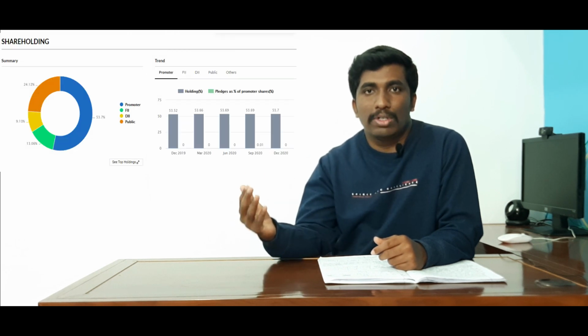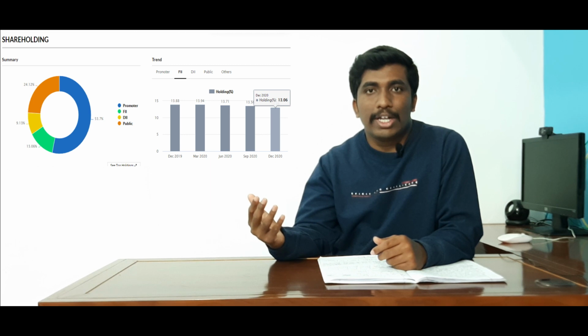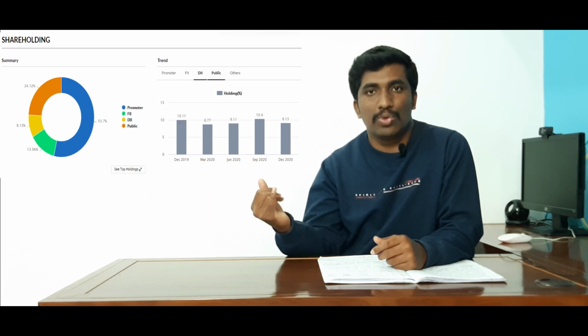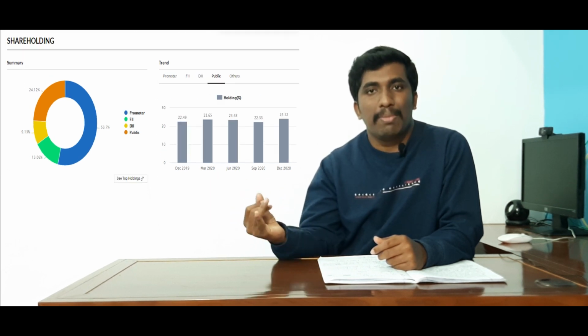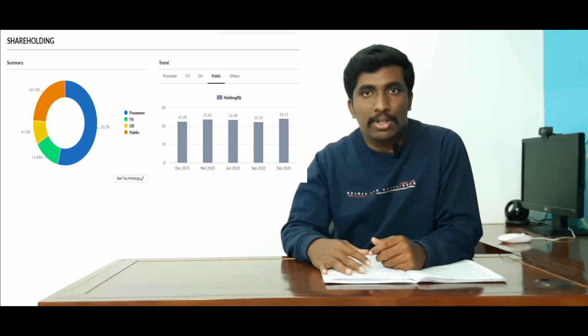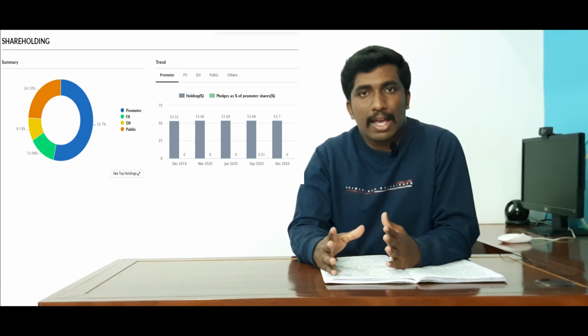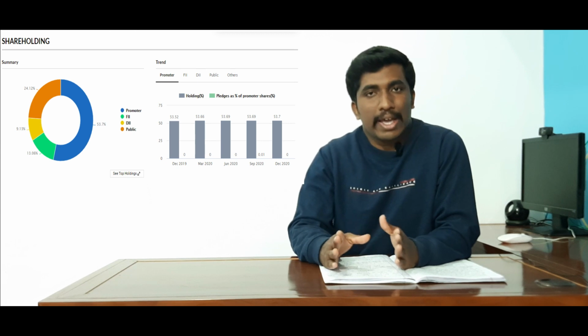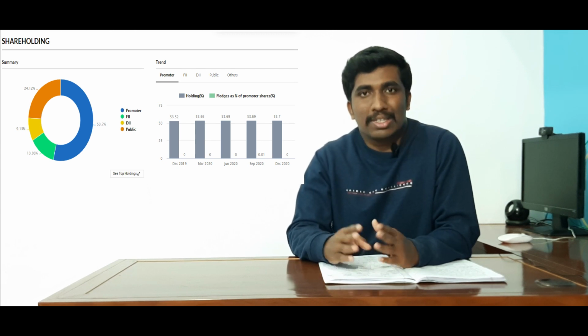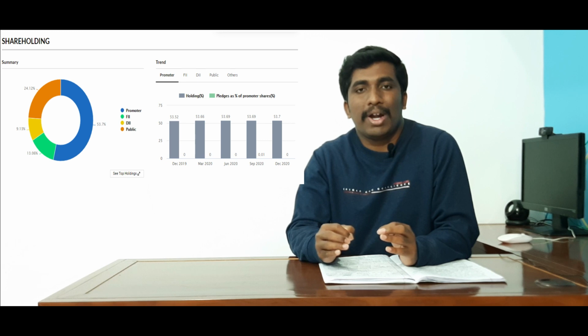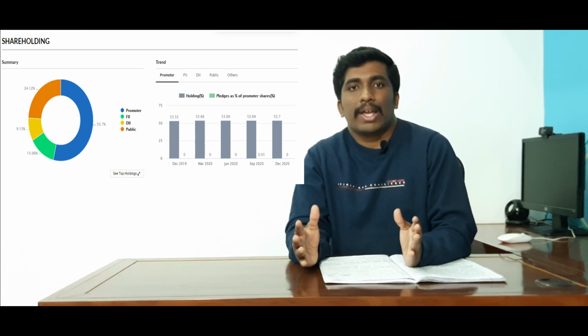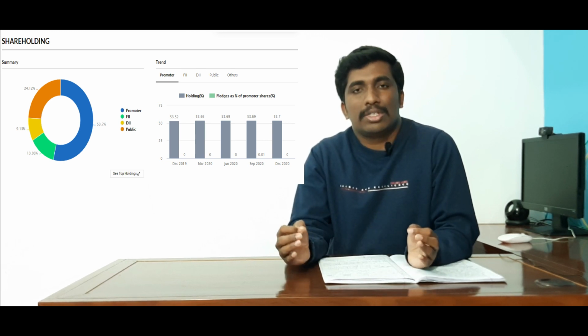In the shareholding pattern, the promoter is holding 53.7%, the FIIs are holding 13.06%, the DIIs are holding 9.13%, and the public is holding 24.12%. When it comes to the shareholding pattern, the company is in a very good position, though the FIIs and DIIs have decreased their stake in the last 2 quarters. That is one slight negative thing, but it is okay. With respect to the shareholding pattern, it seems to be good. Nothing exciting about the shareholding pattern.